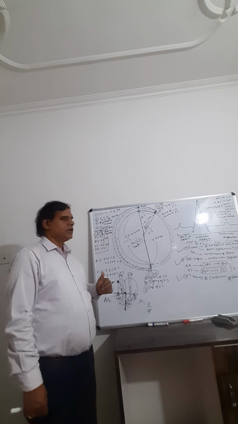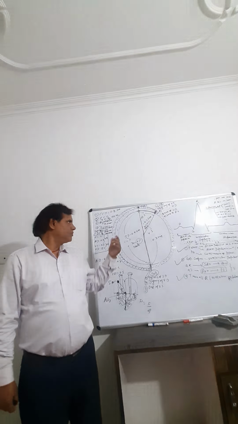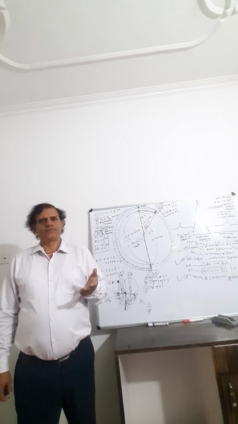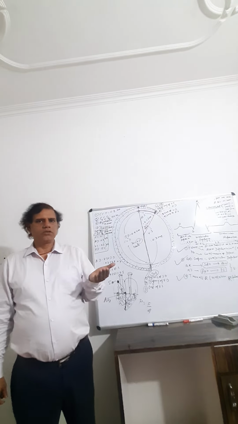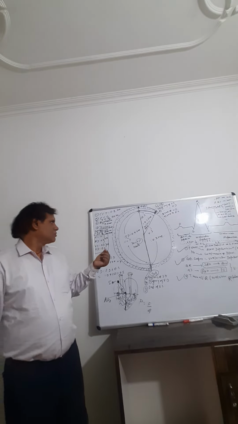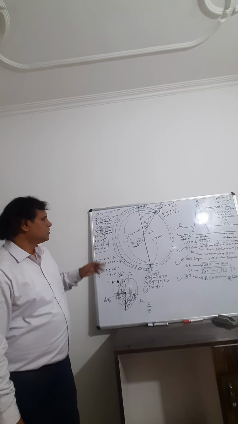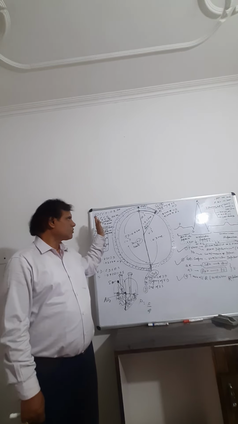And next is heart failure. Heart attack is one thing, heart failure is another. Heart failure means less efficiency of the heart. That means the stroke volume and transfer of oxygen are less, so the heart does not work properly. So this is called heart failure. So these are the diseases related to the circulatory system.